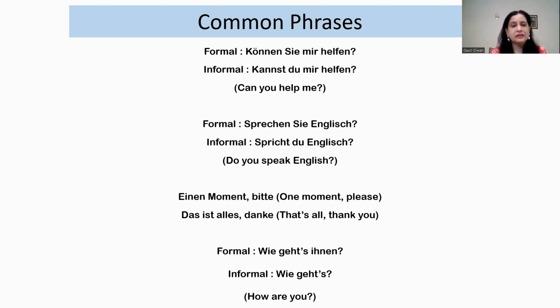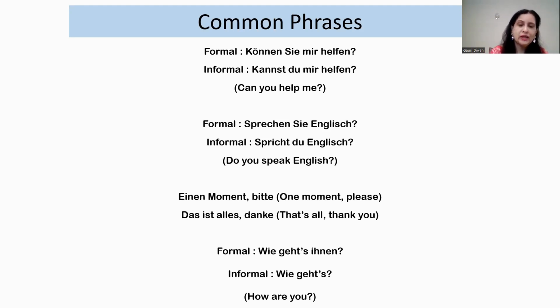Now the next sentence, if you want to ask someone, how are you? How are you doing? In a formal way, it is wie geht's Ihnen. If that person is elderly to you, or with respect you want to ask that person, you will say wie geht es Ihnen.